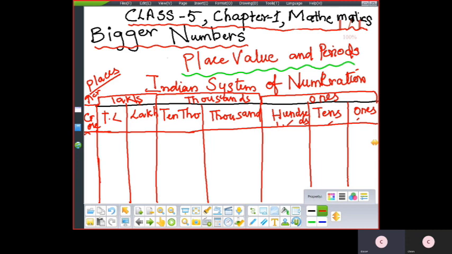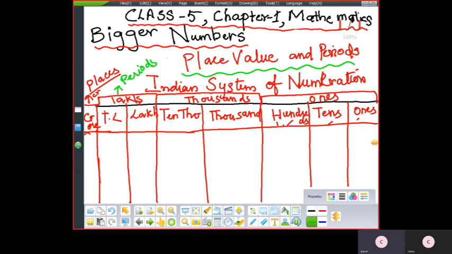Okay, and in crore also you have crore, 10 crore. So what are these called? Periods. Yes, these are called periods.